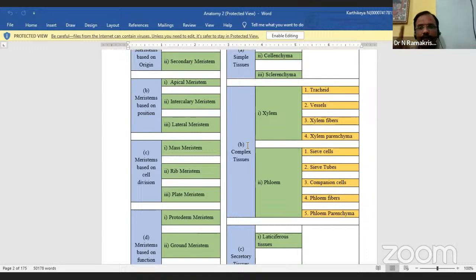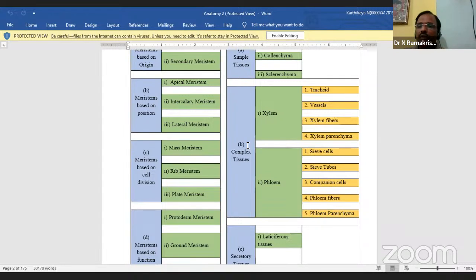They are heterogeneous. Number one is xylem, number two is phloem. Complex means two different types of cells in very close association, so we call them complex tissues.